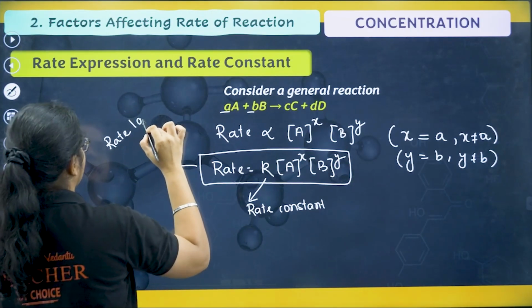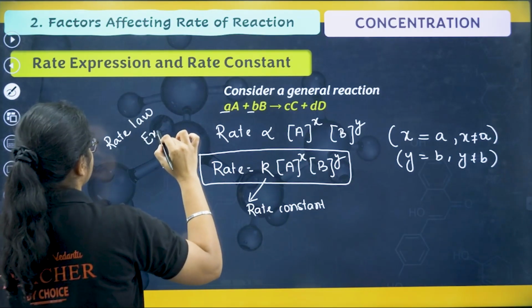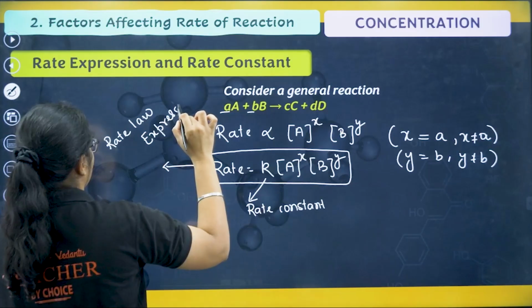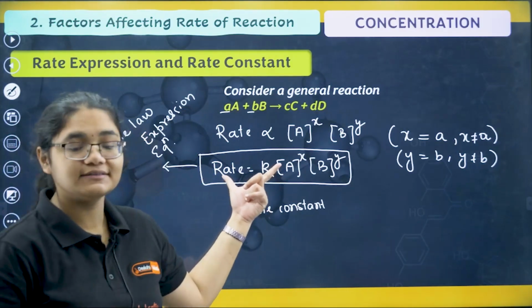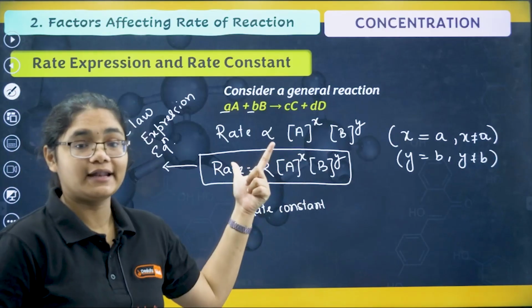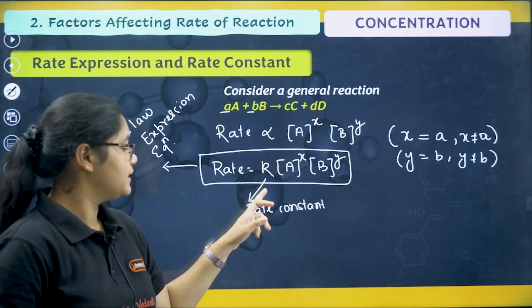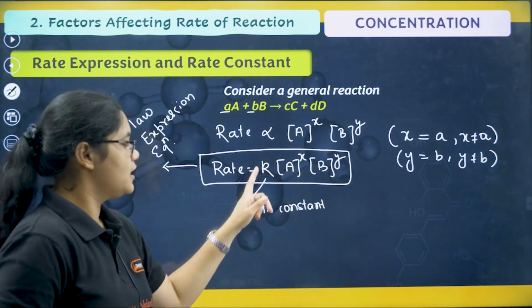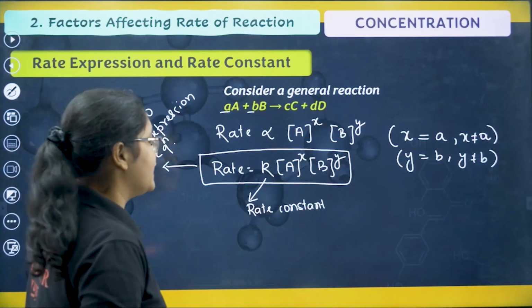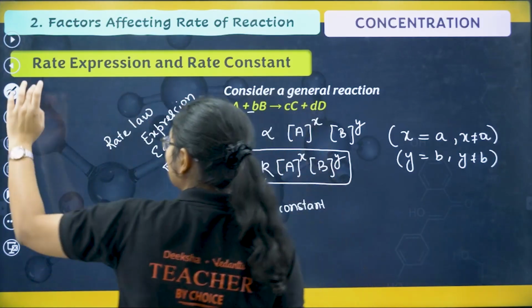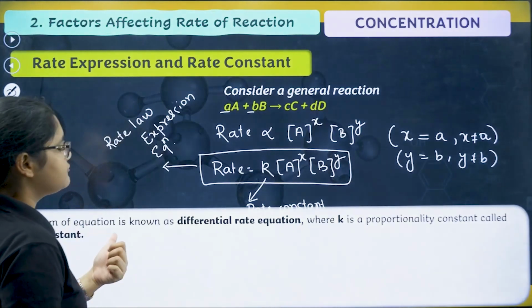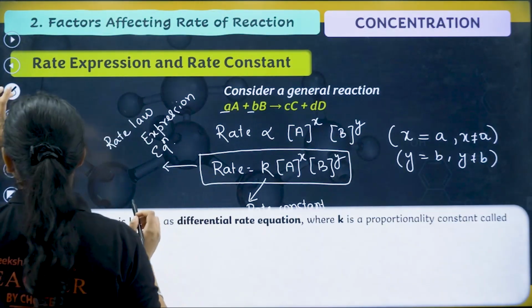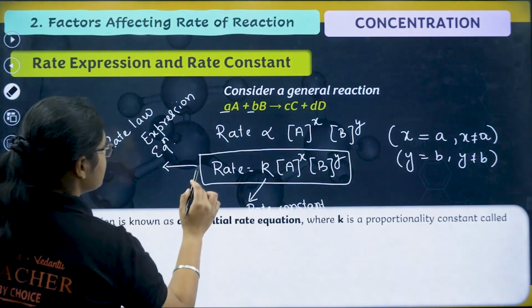You can call it rate law, rate expression or rate equation. This K is called the rate constant. Now what are X and Y? We'll talk about that. First let us see some important definitions. This form of equation, I can write one more thing here, one second.